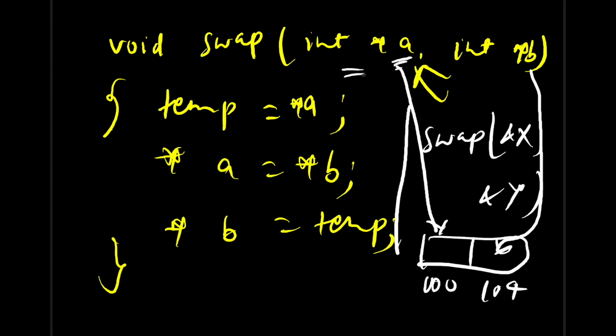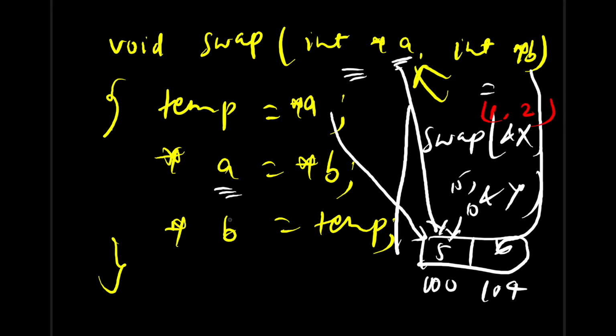It will not create a separate memory for this and will access the same memory here, and it can update the value over there. Suppose it was 5, so from 5 it can change it to 10, 15, anything. And if you call here, let's say with x equals 1, y equals 2, after executing these 3 lines, your x will be changed to 2 and y will be changed to 1.